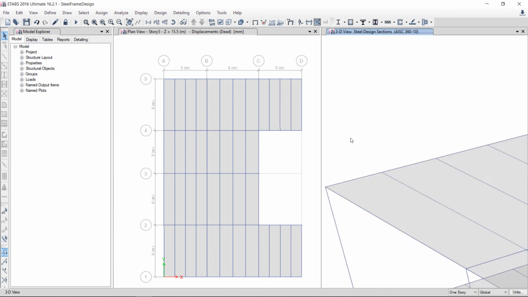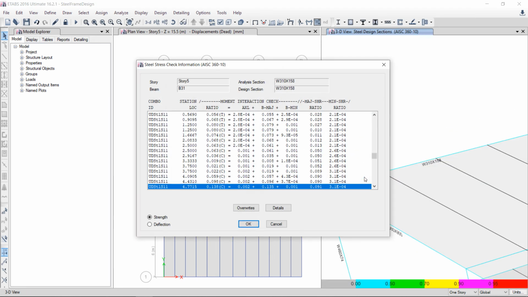For example, here is the beam. Right click. Here is all the information. Here is the axial plus bending in major, bending in minor. Okay, the interaction equation ratio, applied over capacity. Here is the value 0.138. If it is less than 1, then your design is okay.